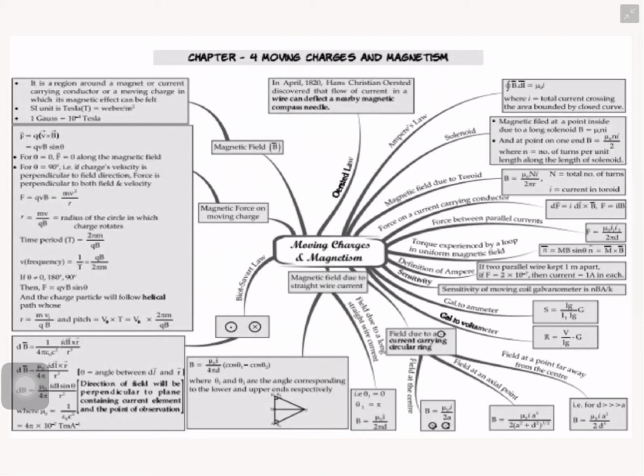Based on the concept, when current flows in a current carrying conductor placed in a magnetic field, that experiences a force. Based on the concept, they designed another device, that is the moving coil galvanometer. And finally they discuss in your syllabus the conversion of galvanometer, that is galvanometer into voltmeter, galvanometer into ammeter. So these are the things discussed in your syllabus. I hope this picture will give you a full idea about the lesson. Okay, you can go for the questions.